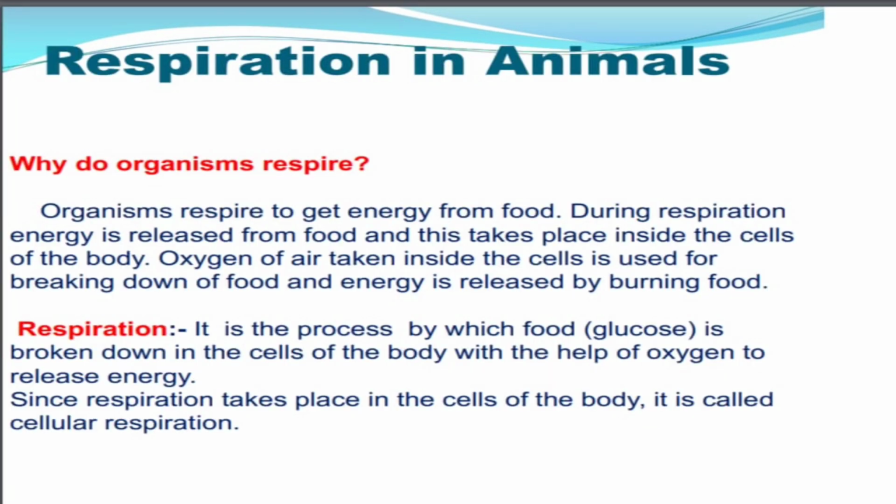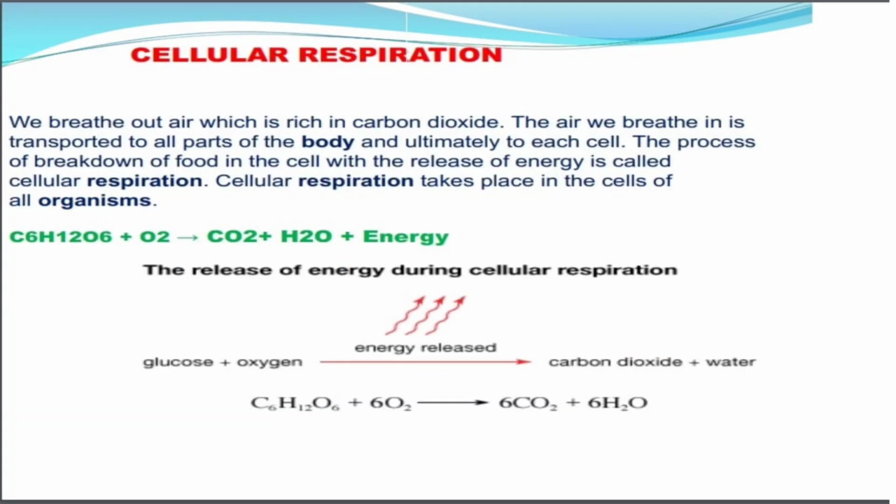Now, respiration in animals. Why do organisms respire? Organisms respire to get energy from food. During respiration, energy is released from food, and this takes place inside the cells of the body. Oxygen of air taken inside the cells is used for breaking down of food, and energy is released by burning food. Respiration is the process by which food is broken down in the cells of the body with the help of oxygen to release energy. Since respiration takes place in the cells of the body, it is called cellular respiration.